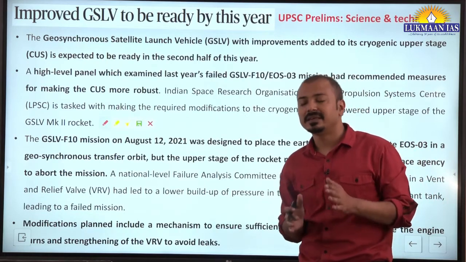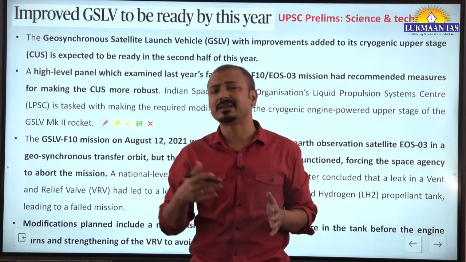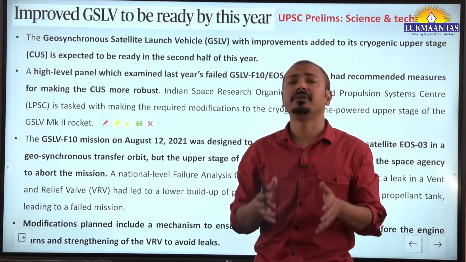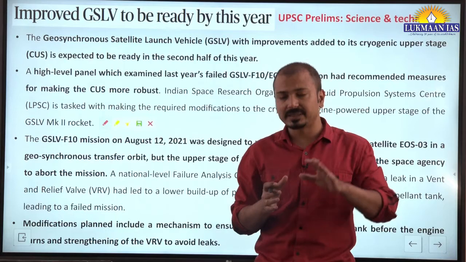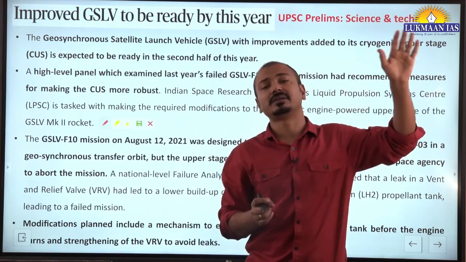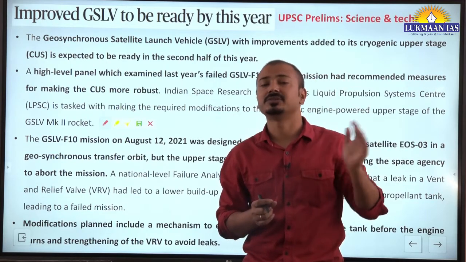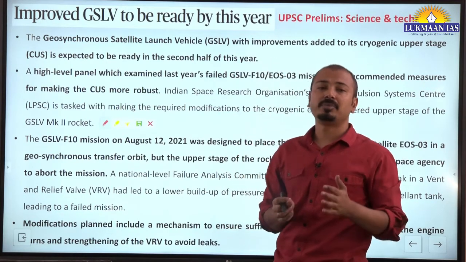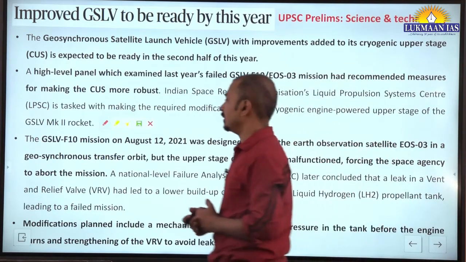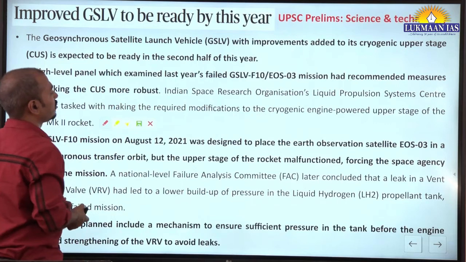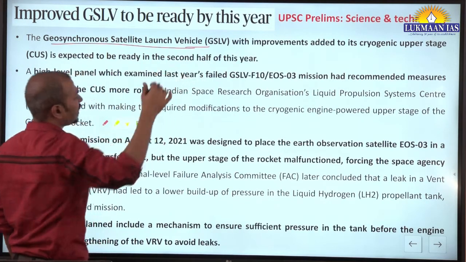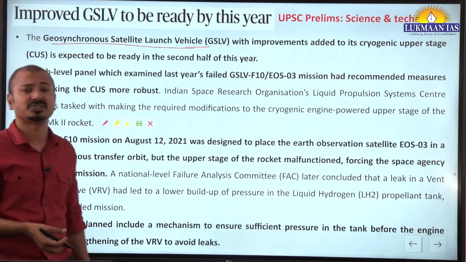And GSLV is for geosynchronous satellites, for example, communication satellites. They are heavyweights, and putting them into the higher orbits or geostationary orbits, almost 36,000 kilometers from the Earth's surface, is very difficult. And for that purpose, we require a different kind of launch vehicle, that is called GSLV. Now, yes, we are on the path to successfully launch this GSLV vehicle. Already we have tested GSLV Mark III successfully.